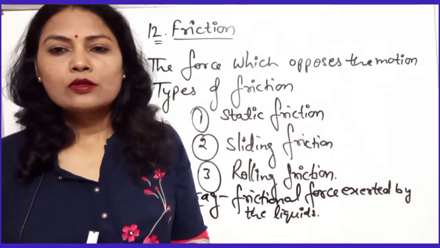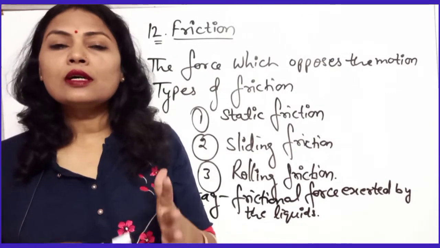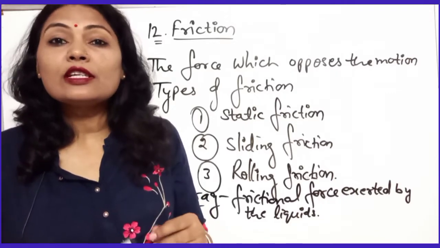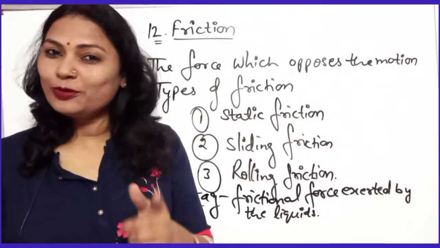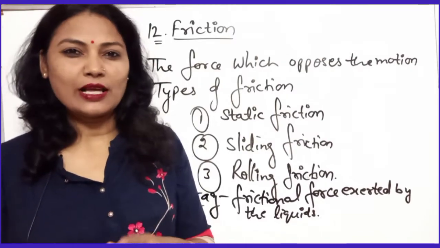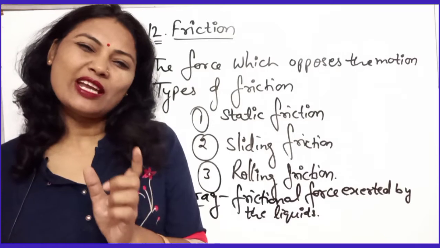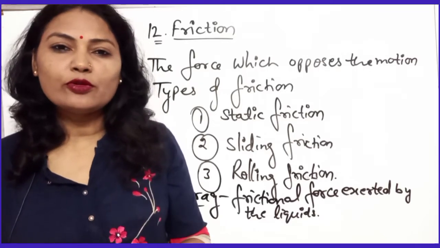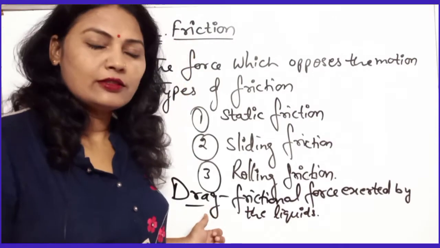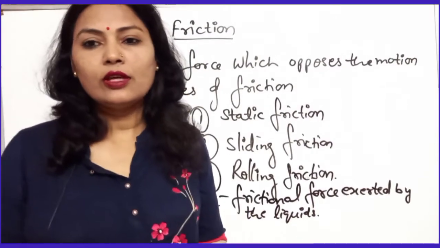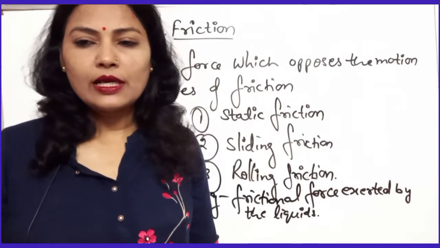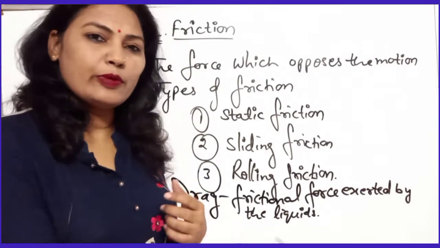So to reduce fluid friction, objects are given a special shape that I have told you, that is a streamline body. That shape is known as streamline shape, a special shape to reduce fluid friction, and fluid friction is also known as drag. Now drag depends upon the shape, as I told you, and it depends on the material and speed of the object.